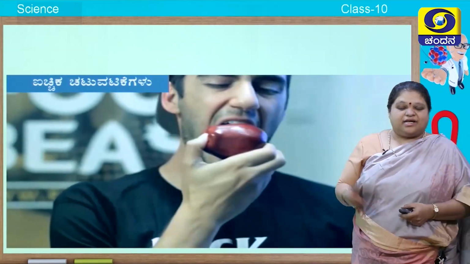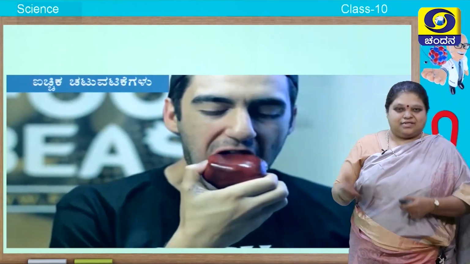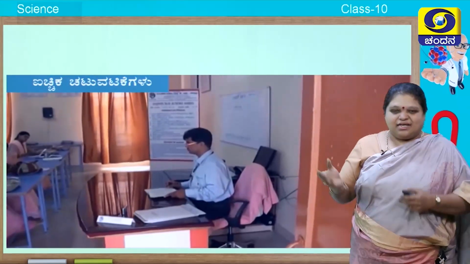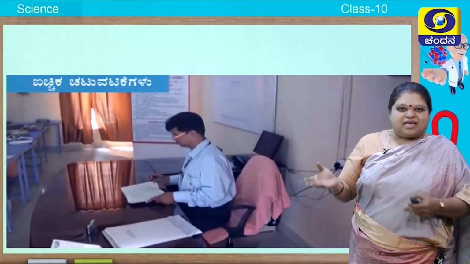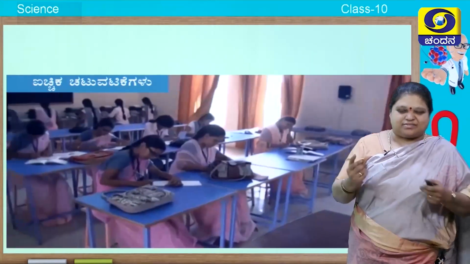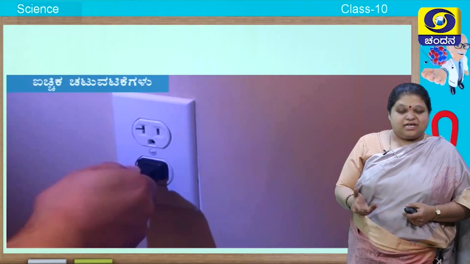Not only that, it controls a lot of your voluntary activities. For example, that person likes the apple and he eats it. Here you can see an examination taking place, an invigilator is there and the students are writing. All these are voluntary activities which you do.